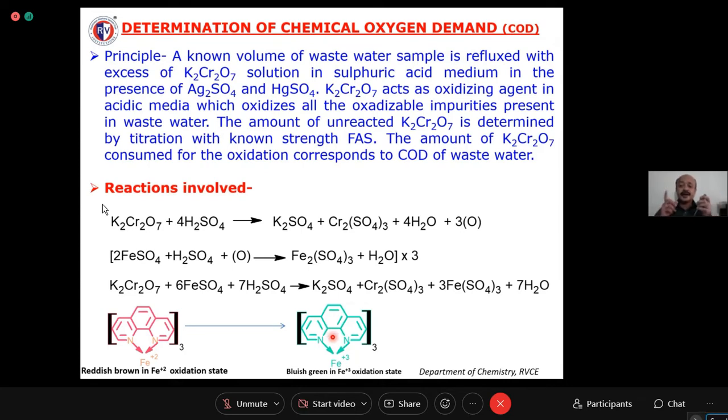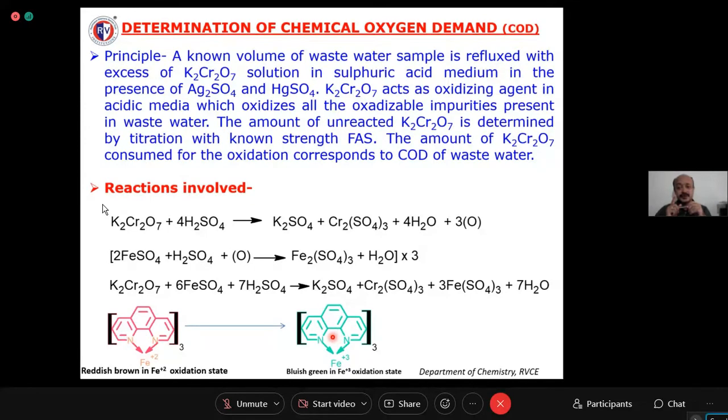Okay, and titrate against FAS, that is standard ferrous ammonium sulfate solution, and note down the reading. So this is going to be your back titration. Similarly, you have to do one blank titration.